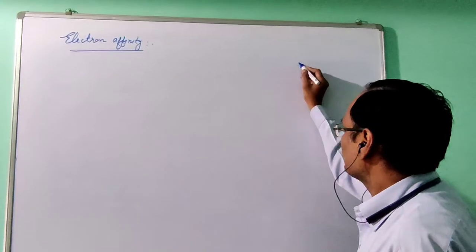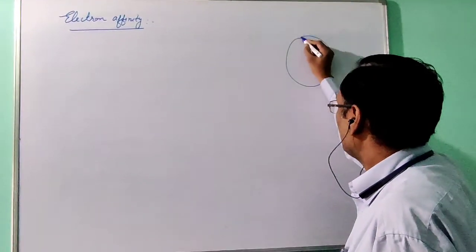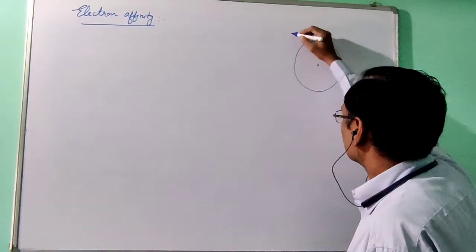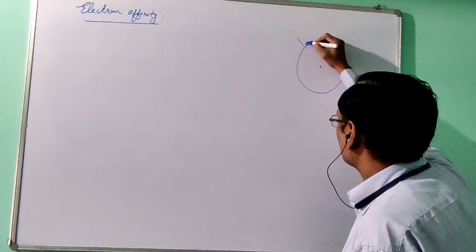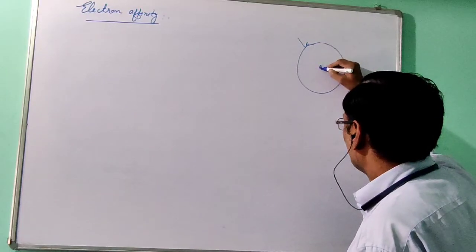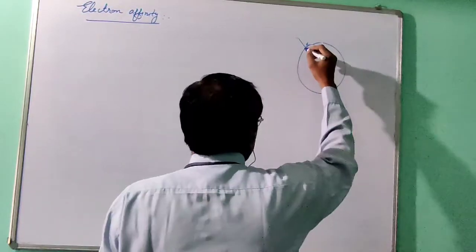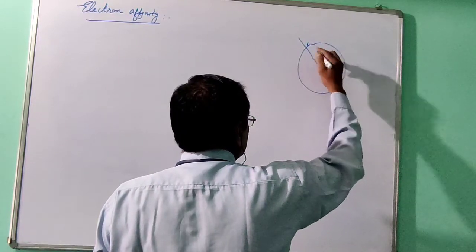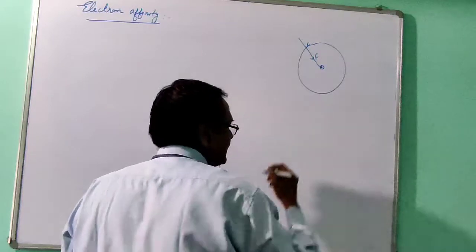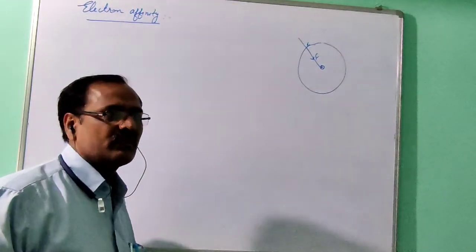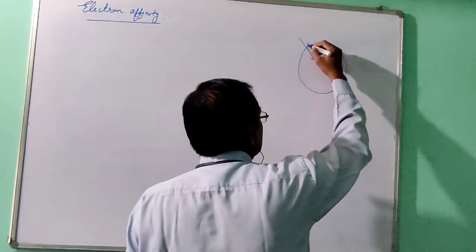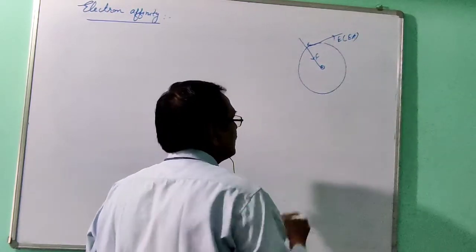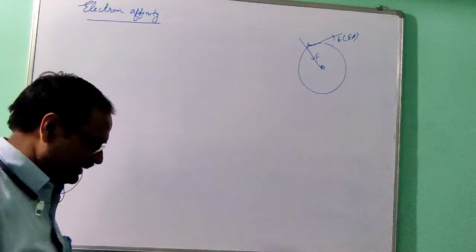If you take any atom, and one electron is added to it, the electron is coming to join this atom. When the electron is coming, this nucleus will exert a force of attraction, and whatever the energy is released, that is called electron affinity. So how can we define this electron affinity?